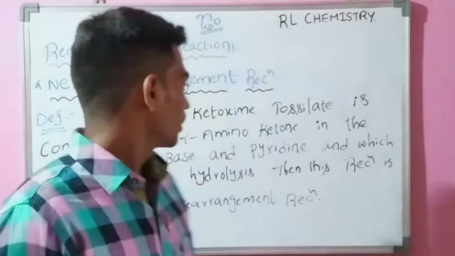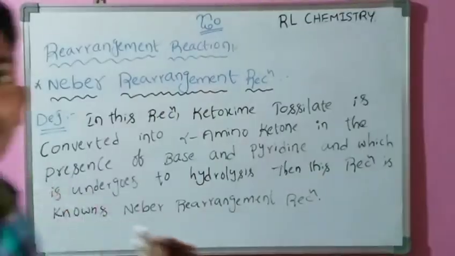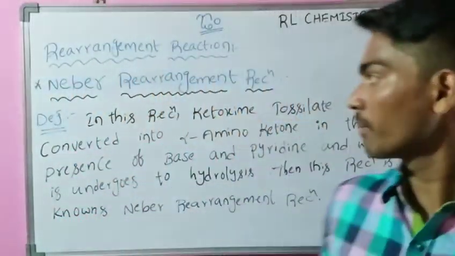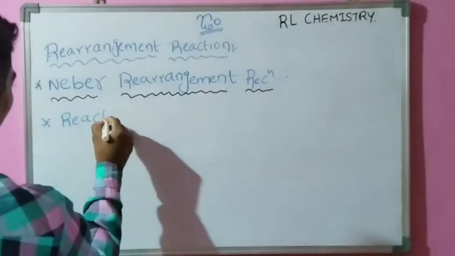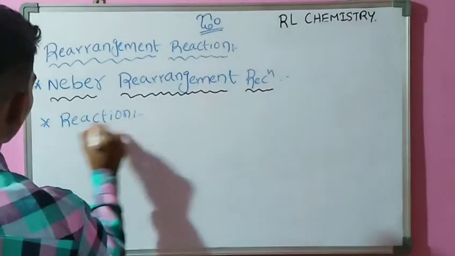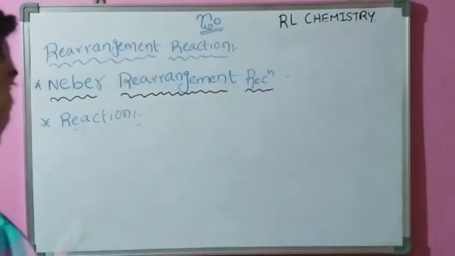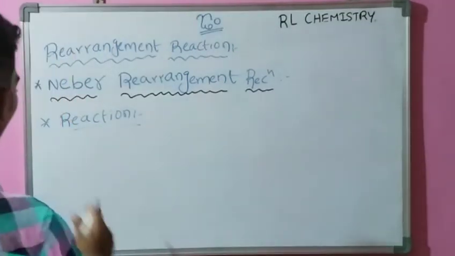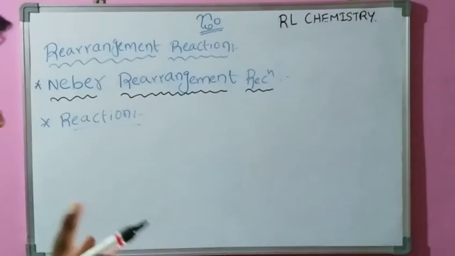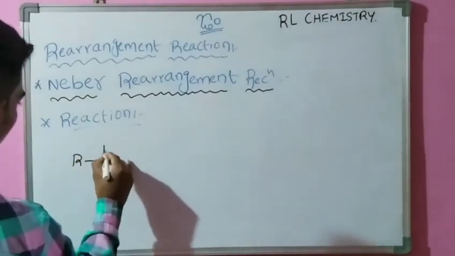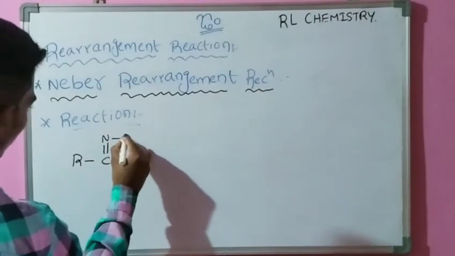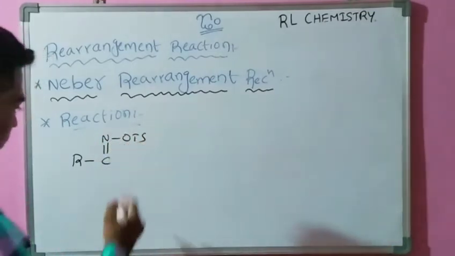Okay, and now coming to the reaction of this Neber rearrangement reaction. Simply, what is the reaction? Initially you take a ketoxime tosylate, this is the ketone, and OTs is the tosylate.